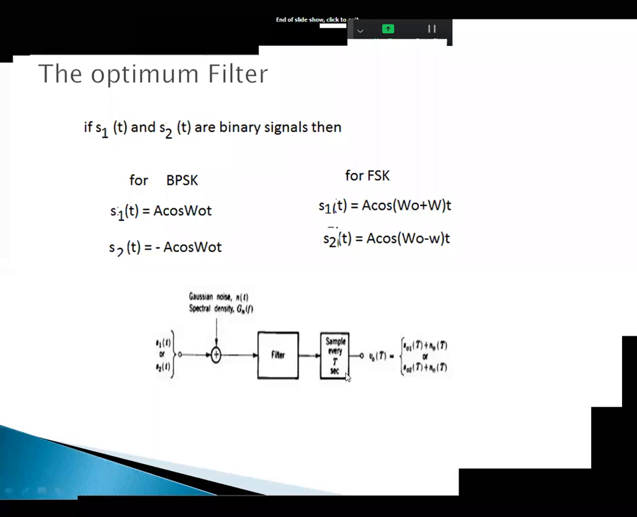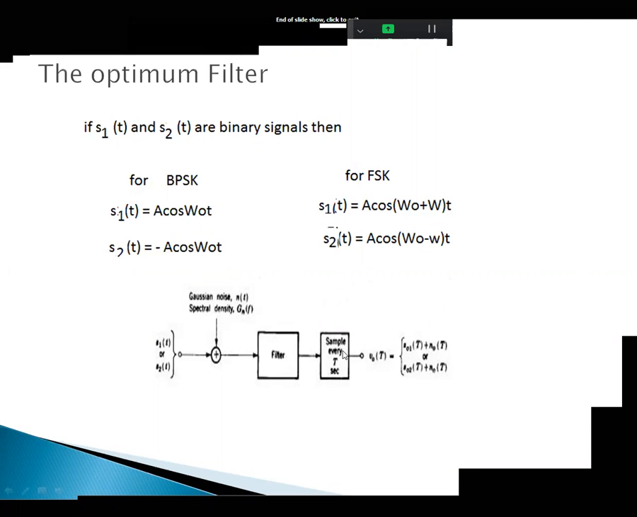Sample every t seconds, that is, the bit duration is t. The output is V0 of t. So this is simply the optimum filter diagram. In the diagram, an adder adds the signals S1 of t or S2 of t. Noise is added here. That noise is Gaussian noise, and it is given to the filter.